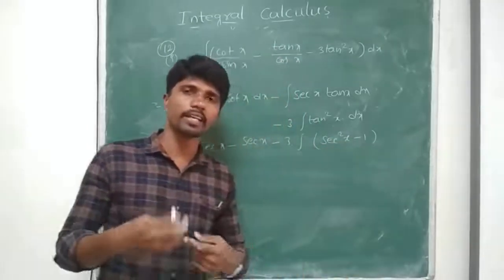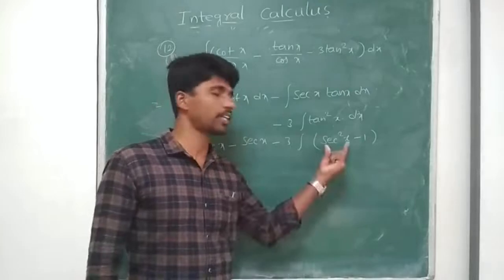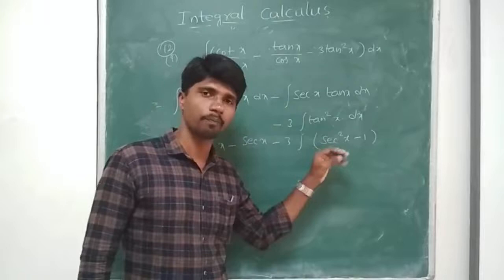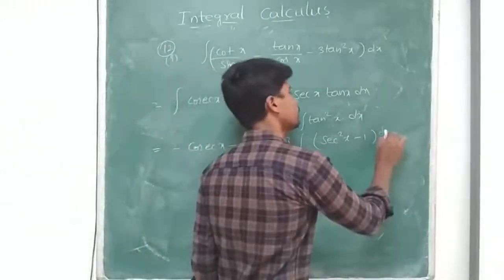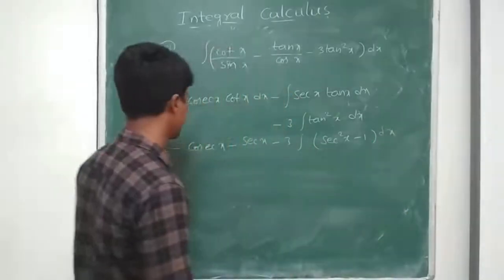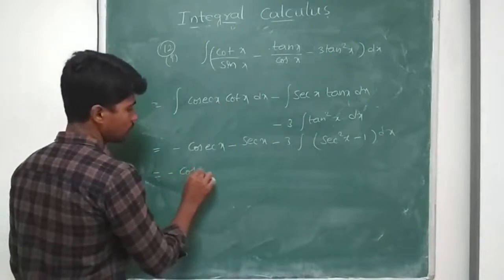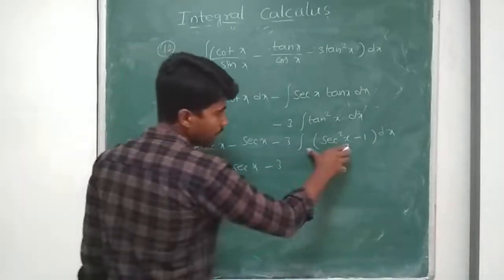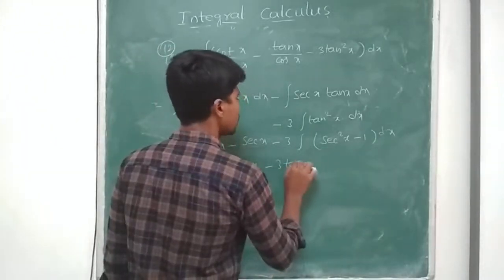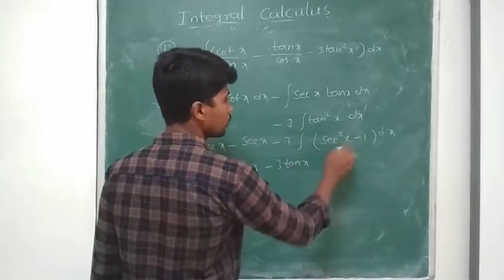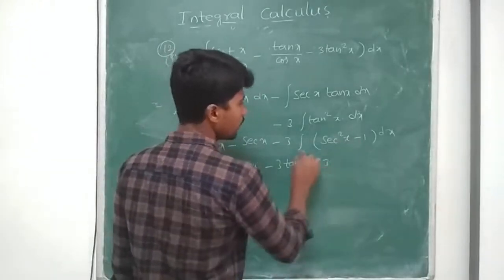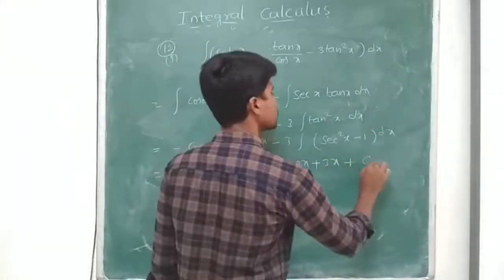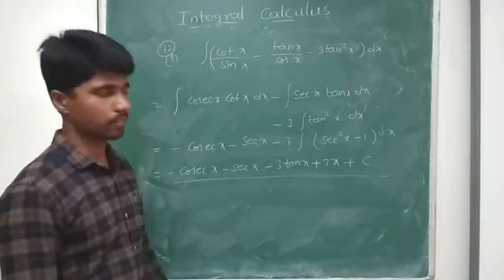Now I recall the formulas. Yes, I have integral secant square x. So I don't have any formula for tan square x, that's why I considered this one. Integral secant square x is nothing but tan x, minus, plus 3 integral 1 dx, which is x, plus constant c. So this is our answer.